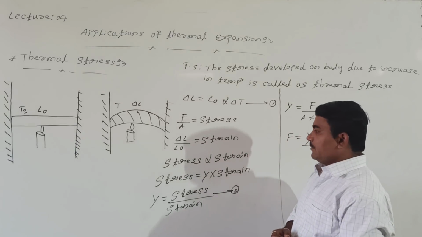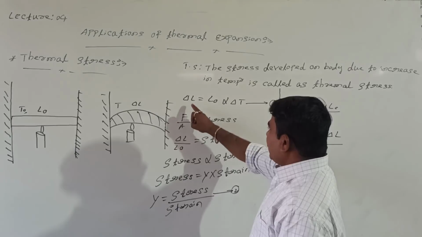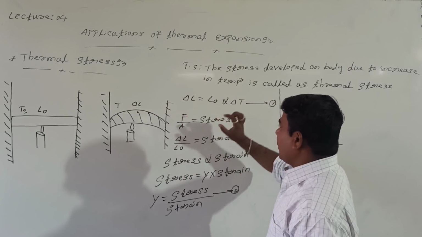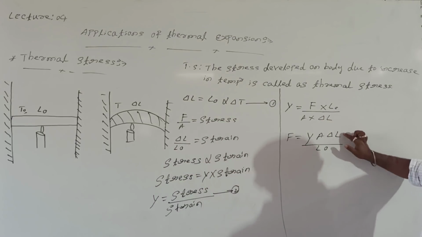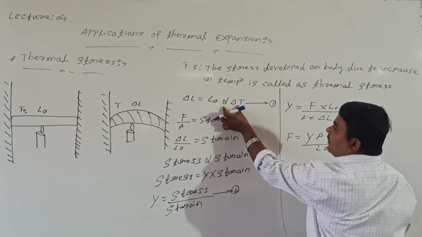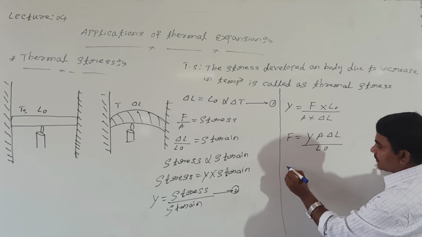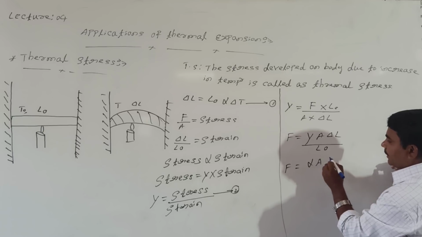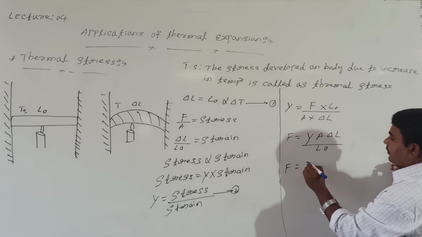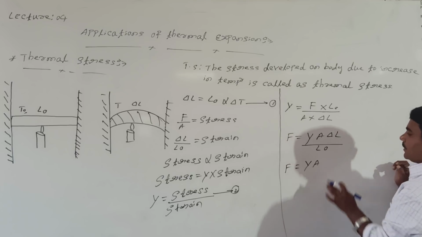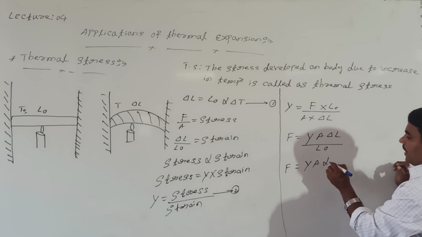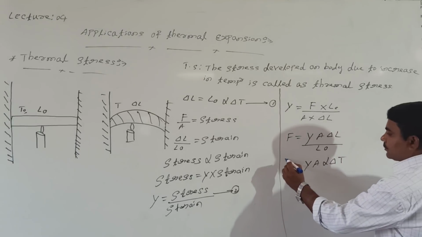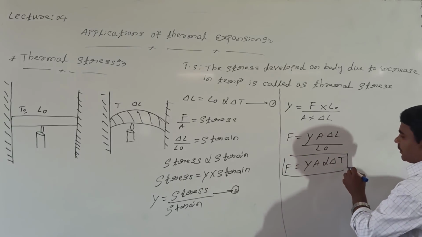Delta L is equal to L naught into alpha delta T. So delta L divided by L naught equals alpha delta T. Then we can represent the thermal force developed on this rod as Y into A into alpha into delta T. This we are calling the thermal force developed on the metal rod.